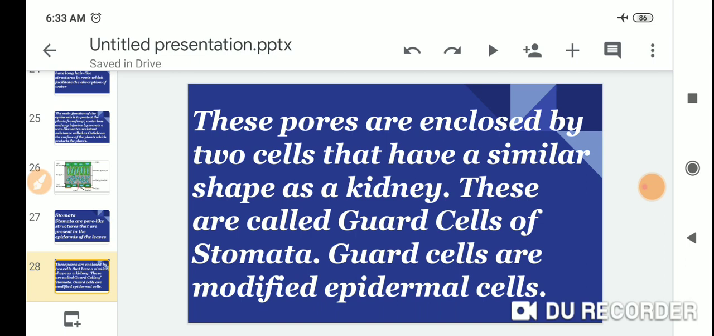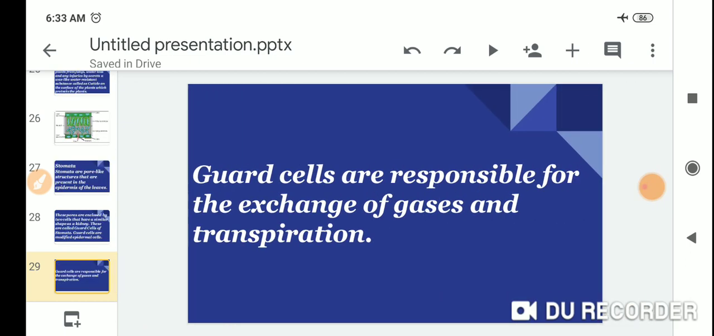So these pores are enclosed by two cells that have a similar shape. These are called guard cells of the stomata. Guard cells are modified epidermal cells. Guard cells are responsible for the exchange of gas and transpiration.